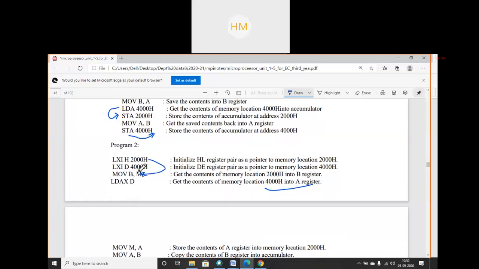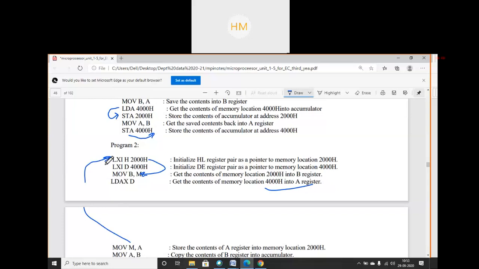OK, and the data of M I had already stored in B, so no overwriting of data will take place. You are having your first data, I stored it into memory location M. M is now initialized, and we all know M is initialized by your H, that is 2000 hex. So data has exchanged. The first data exchange is from 4000 hex to 2000 hex.